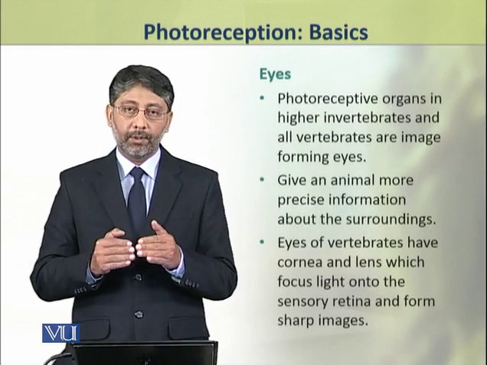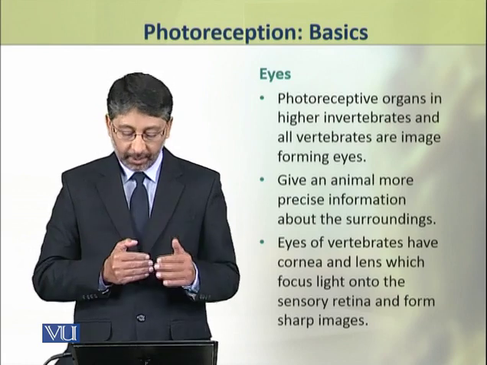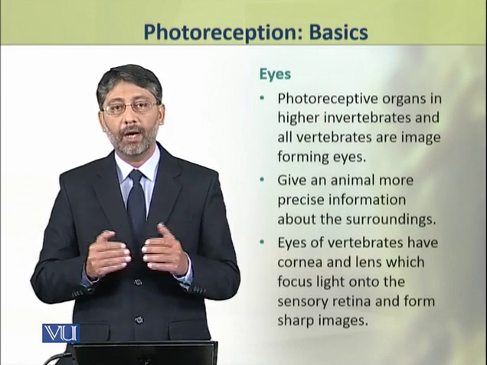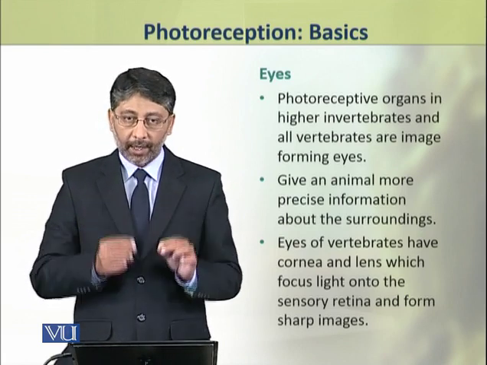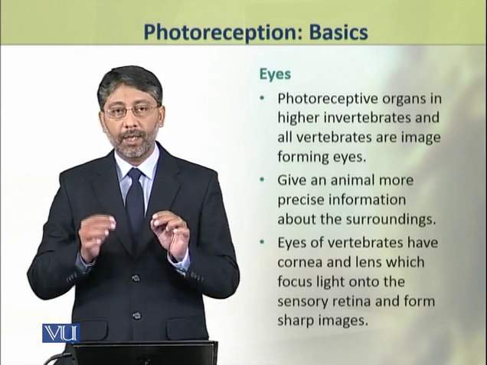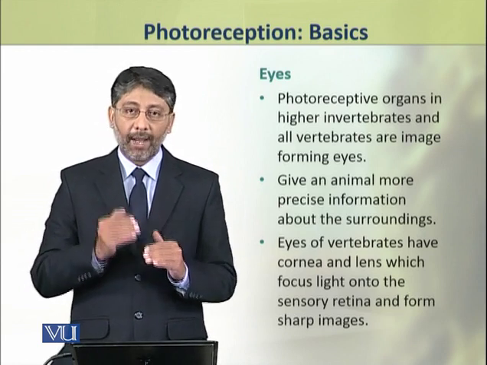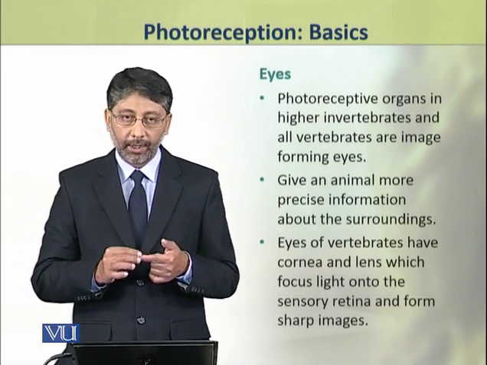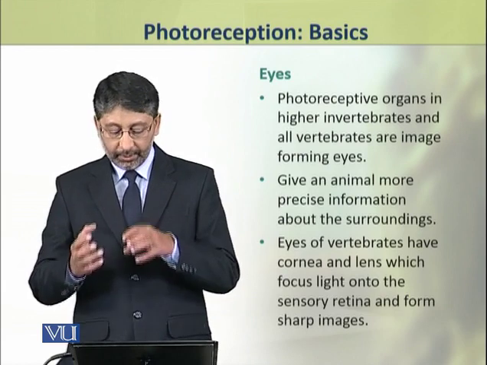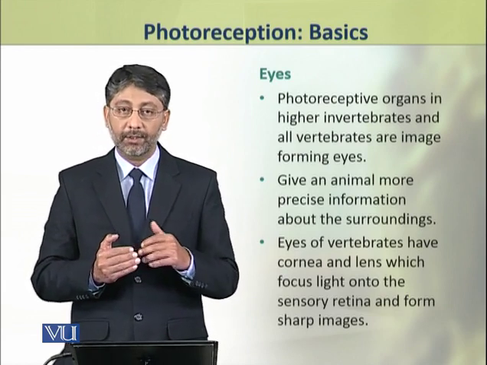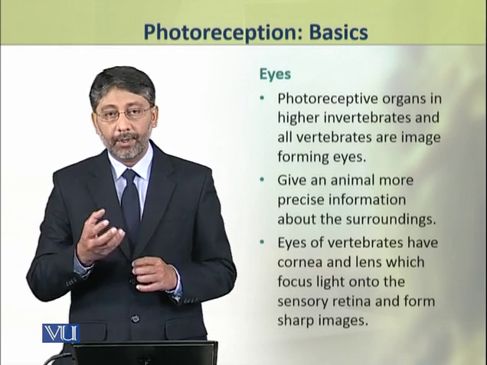Dear students, the photoreceptive structures of higher invertebrates and vertebrates are image-forming eyes. Eyes give an animal a more precise information about its surroundings. The eyes of vertebrates have cornea and lens which focus light onto the sensory surface of the eye, which is called a retina. These eyes form sharp images.